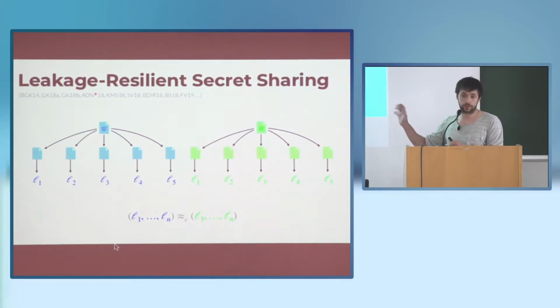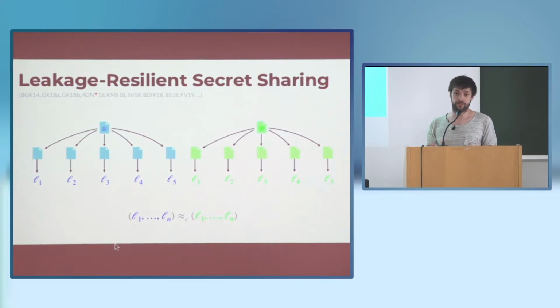Usually, what we will consider throughout the talk is that you can apply an arbitrary function to each share, and these functions have to be chosen independently before you see any of the shares. They are only bounded in the length of the output, so each leakage function outputs some L-bit leakage. Then, no matter which file was secret shared, the two distributions of leakage vectors should be close to each other. This corresponds to a passive adversary.